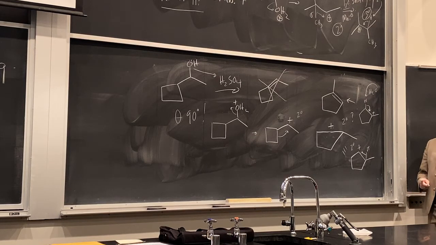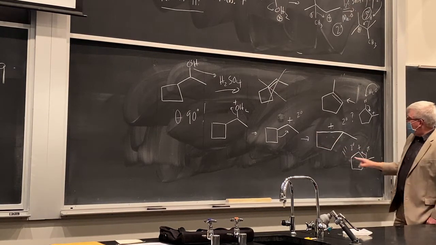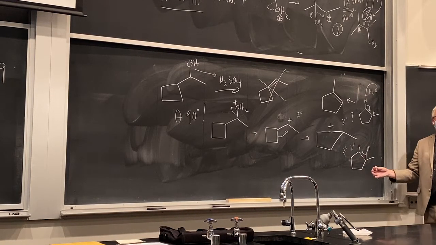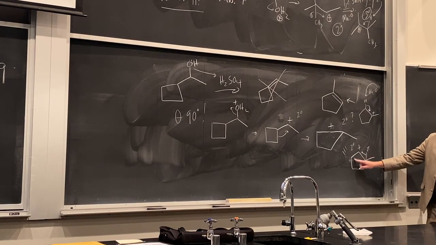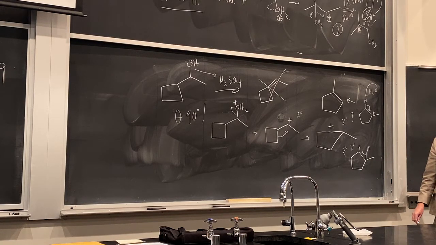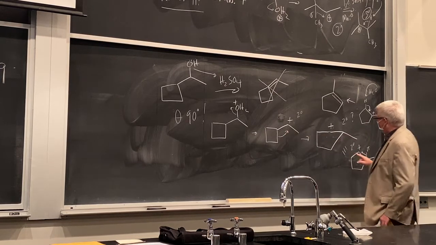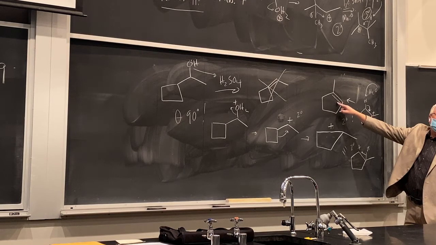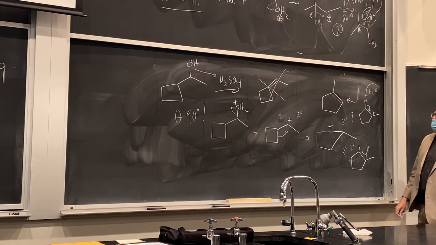But the main thing, and the reason why it goes at all, is what? Now you have this strain free. It's a 5-membered ring. These internal angles are actually 108 in a cyclopentane. So that's going to be highly downhill. In fact, it's downhill by about 30 kcal per mole to relieve this angle strain. So going from here to here, very favorable. And then you get the dehydration completed there. Okay. But yeah, fundamental change in the carbon framework.